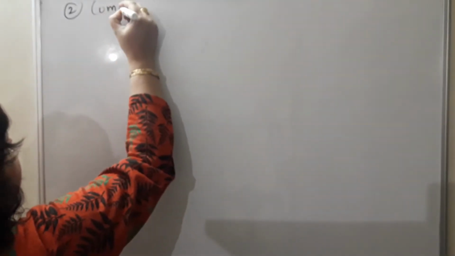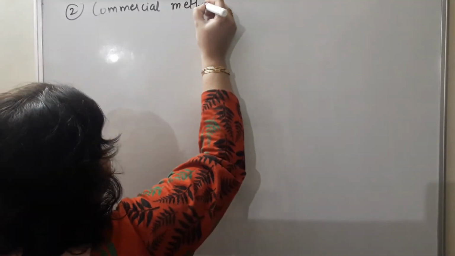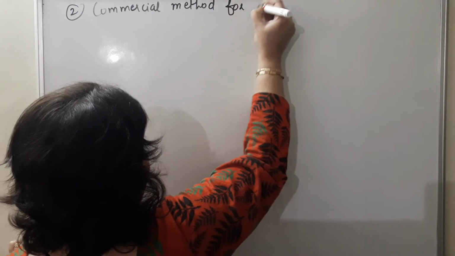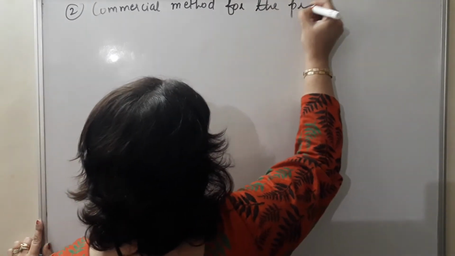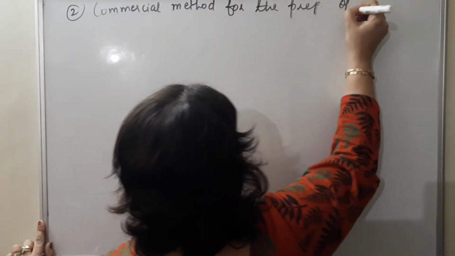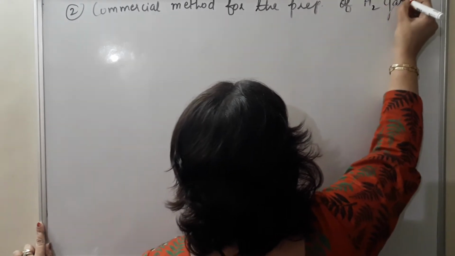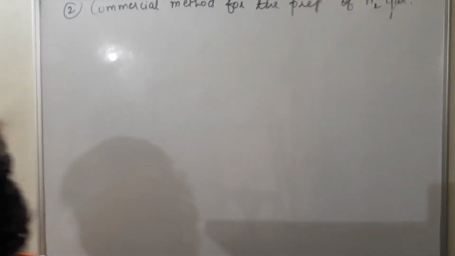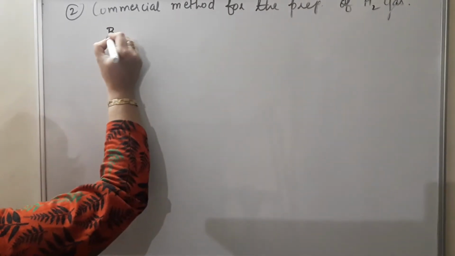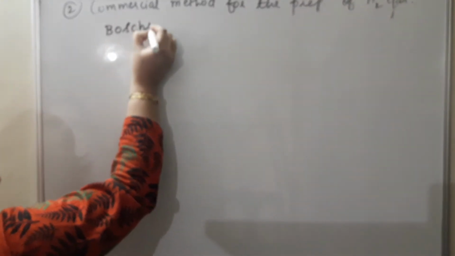So second is the commercial method for the preparation of hydrogen gas, that is Bosch's process.